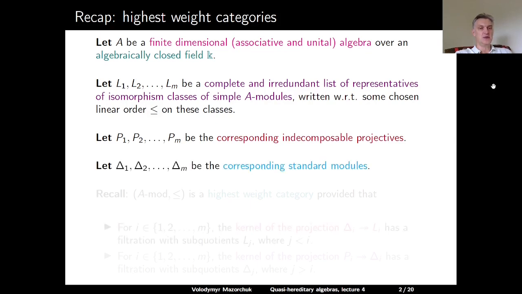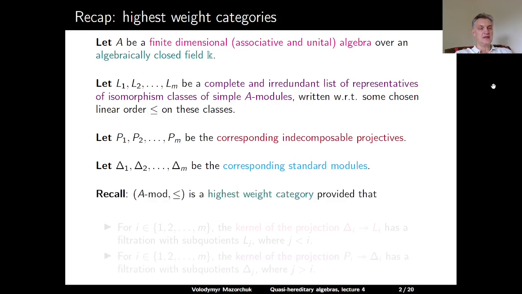Let delta 1, delta 2, and so on delta m be the corresponding standard modules. So they are defined in the following way. So delta i is the quotient of Pi modulo the trace in Pi of all the projectives Pi plus 1, Pi plus 2, and so on up to Pm.